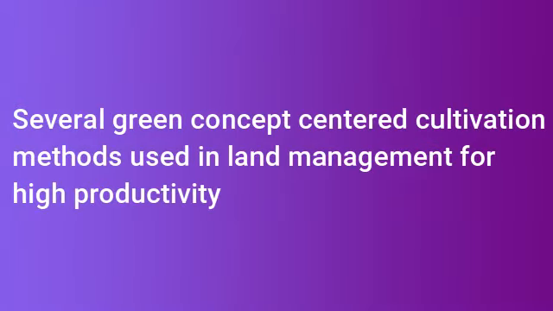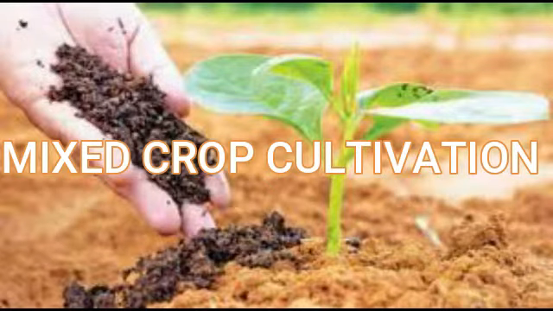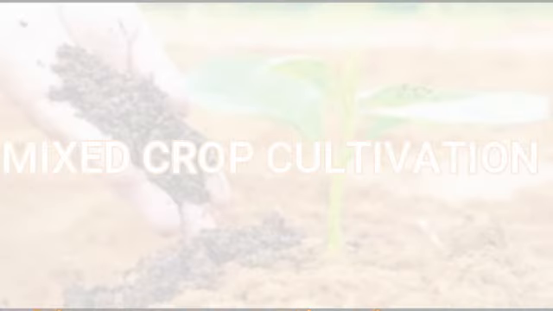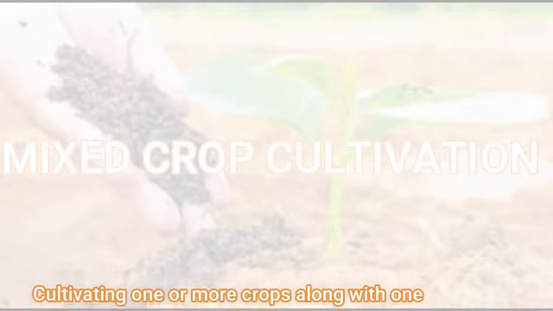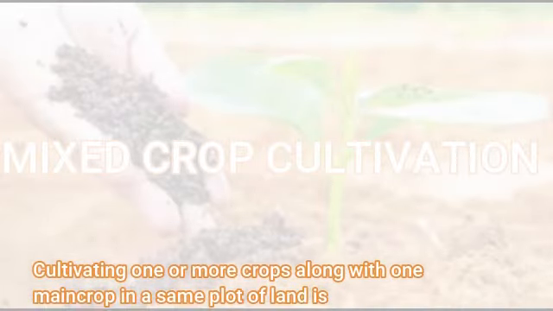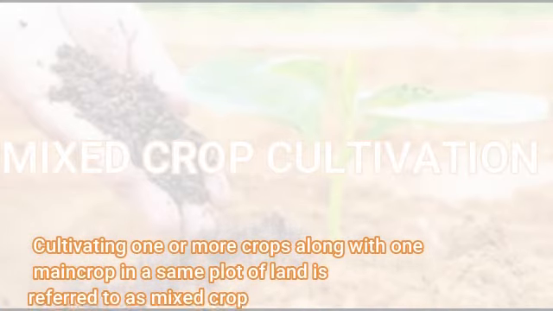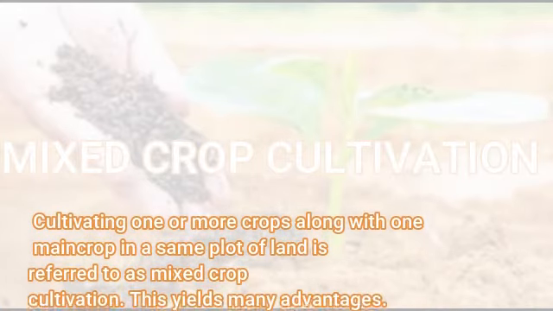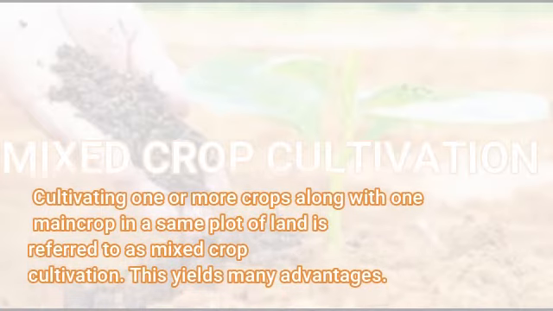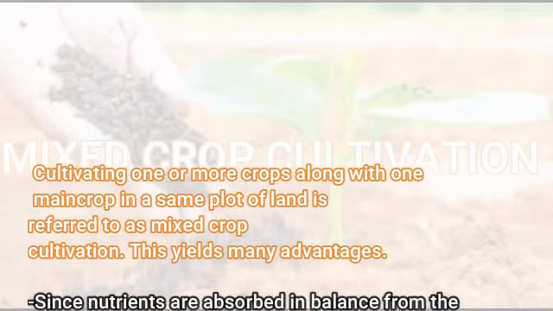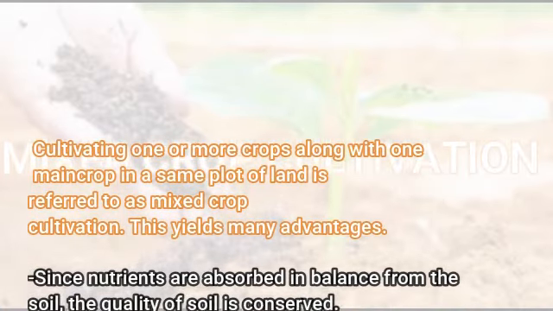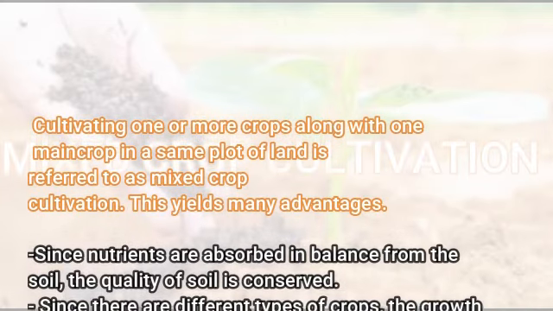Several green concept centered cultivation methods are used in land management for high productivity. Mixed crop cultivation. Cultivating one or more crops along with one main crop in the same plot of the land is referred to as mixed crop cultivation. This yields many advantages.